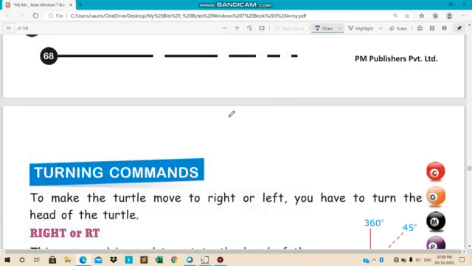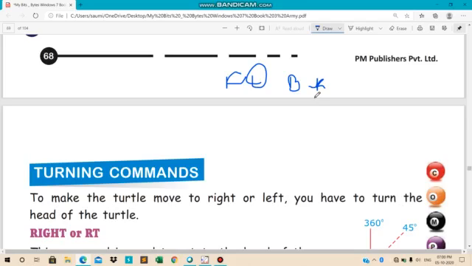So these are the FD and BK. These two are moving commands. इनसे क्या होता है? Turtle सिर्फ move होता है.